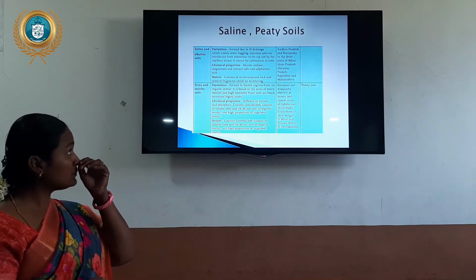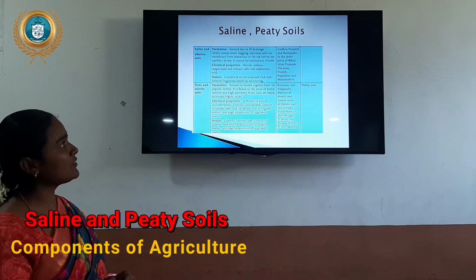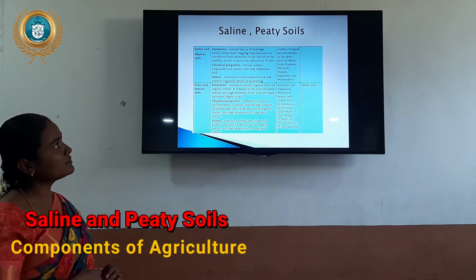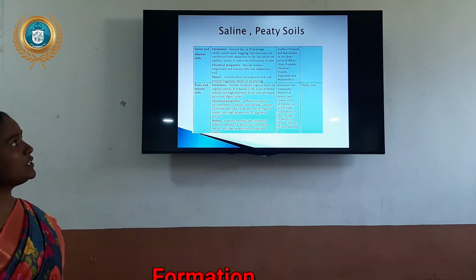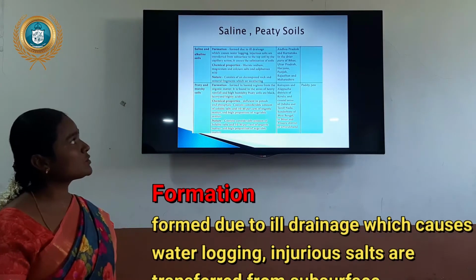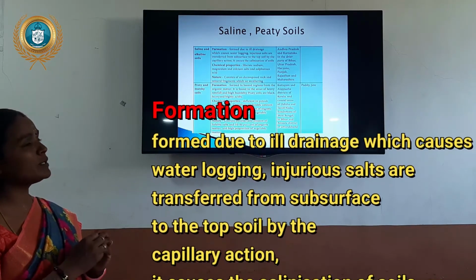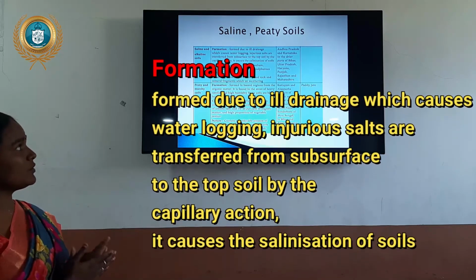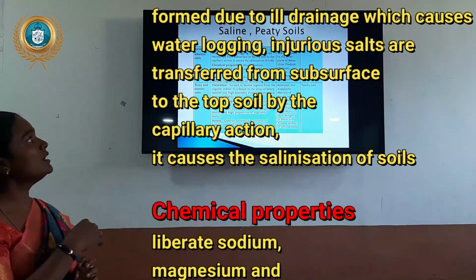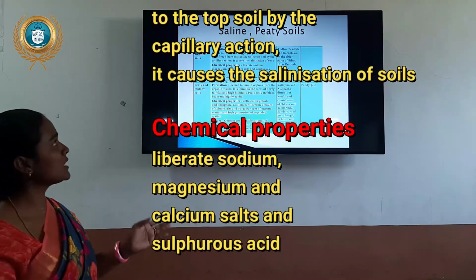Okay, next one, saline and peaty soils are not suitable for the cultivation of crops. This soil is formed by poor drainage and waterlogging, and injurious salts are transferred from the subsurface to the topsoil by capillary action. Because it is formed as a drainage content, very limited areas will have it. It has more salt content because it is alkaline, and only such soil areas form this type of soil.